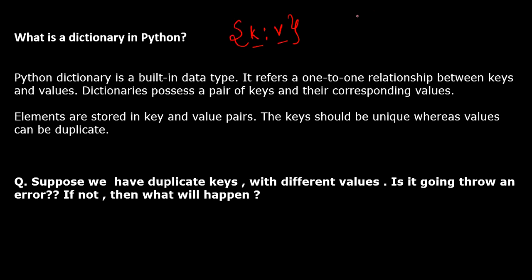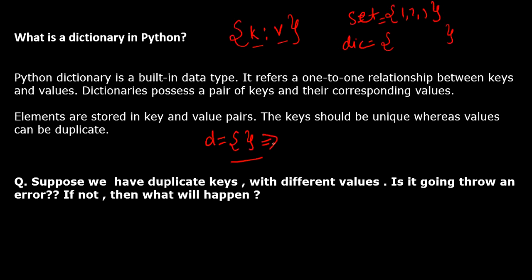Now just tell me one thing, one question they can ask you. See, a set is also something like this, right? Set you must have seen like 1, 2, 3 in curly brackets in Python. Dictionary also uses these curly brackets. Now if I am writing D equal to empty curly brackets, is it a set or a dictionary? Respond, guys.